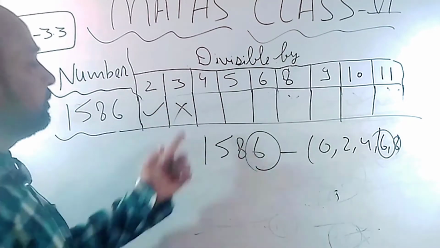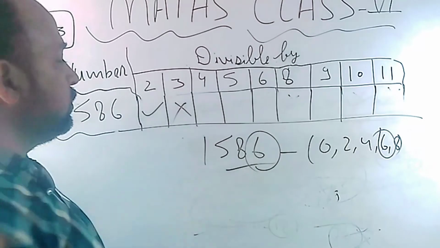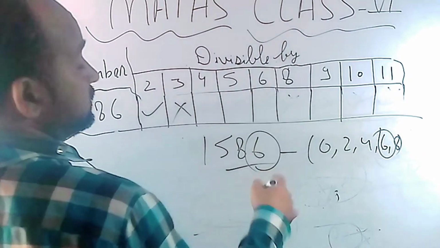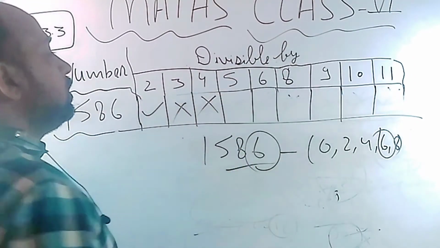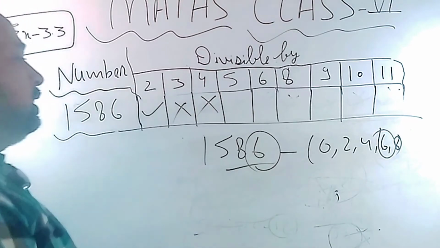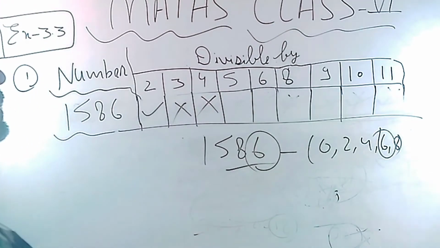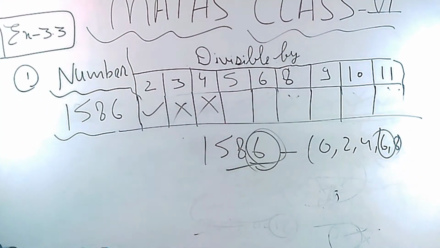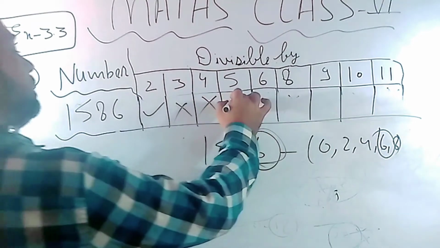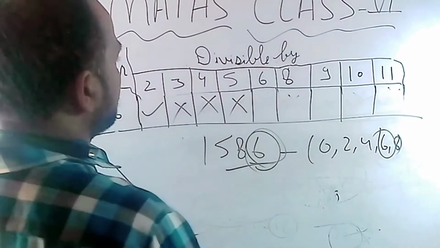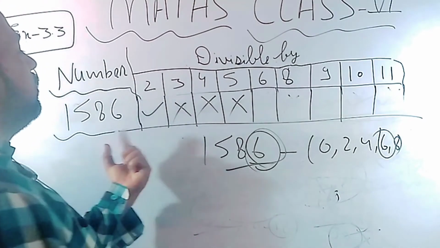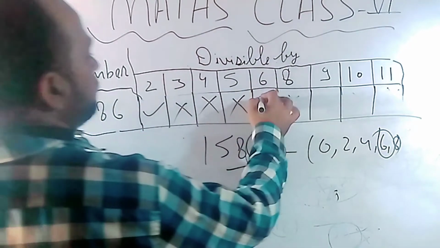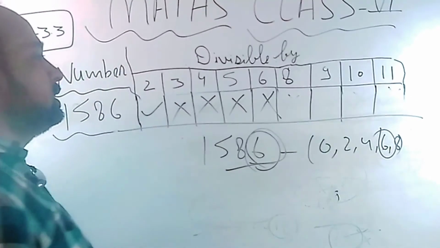No. Okay, by 4, check the last 2 digits. 4 8s are 32 and 2 will be left. So 4 6s are 24, will not go. 26 will not come in the 4 table, so it will not go. In the case of 5, last digit must be either 0 or 5. It is not coming at the last place, so it will not go. Now next, in the case of 6, the number must be divisible by both 2 and 3, so it's not possible in the case of 6.